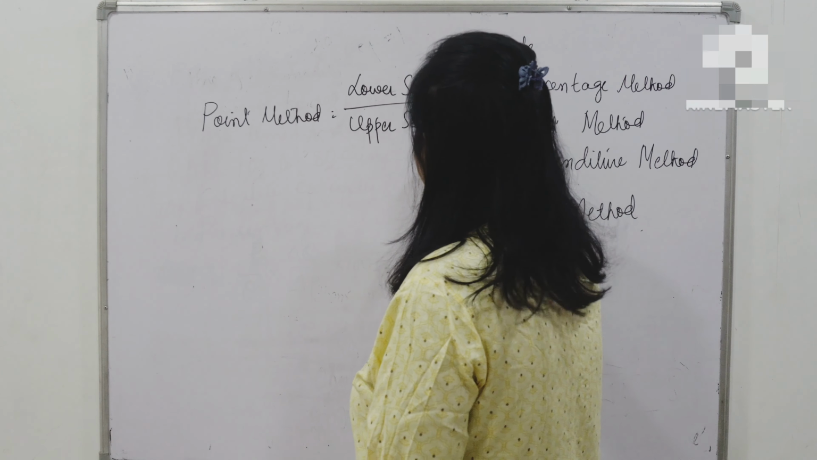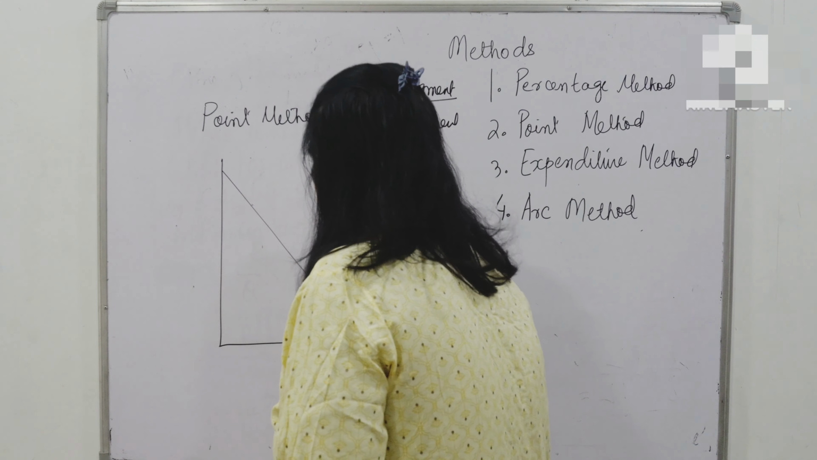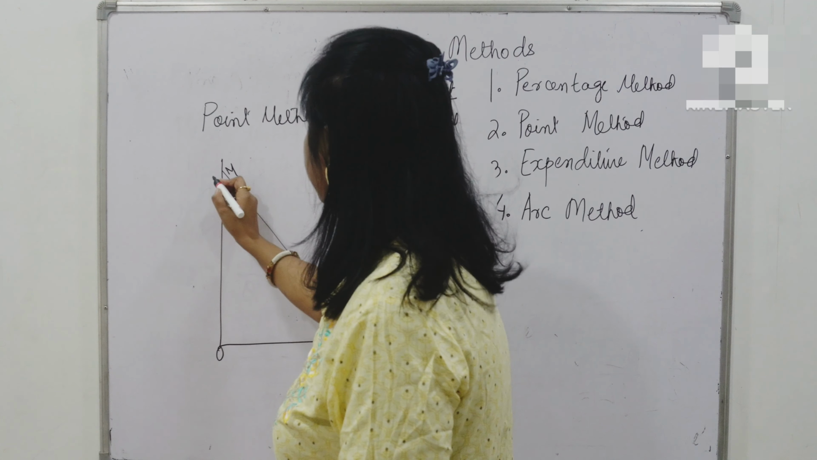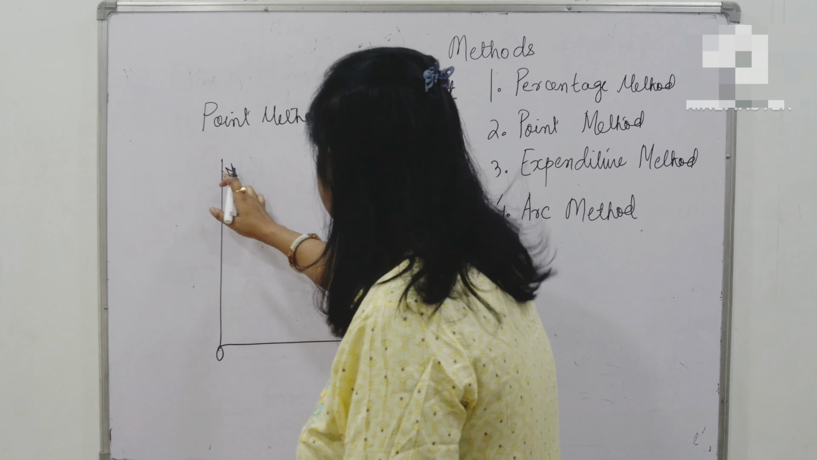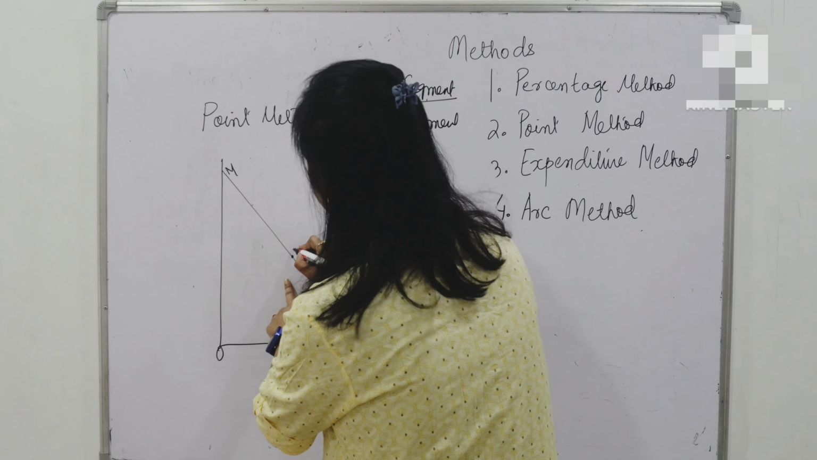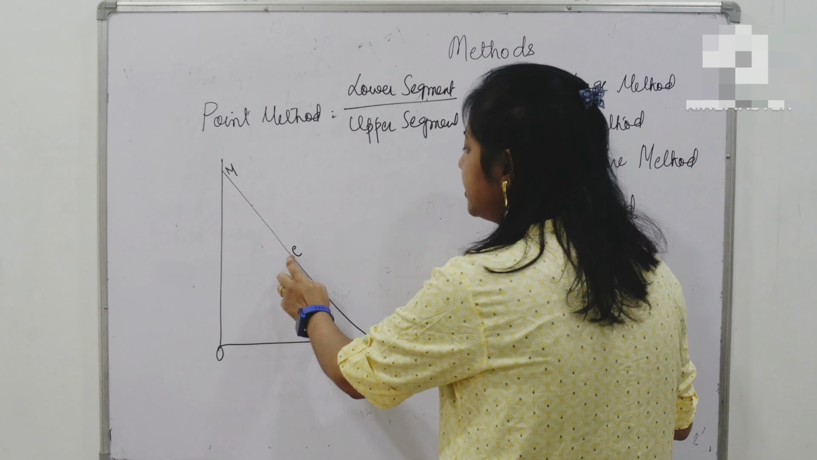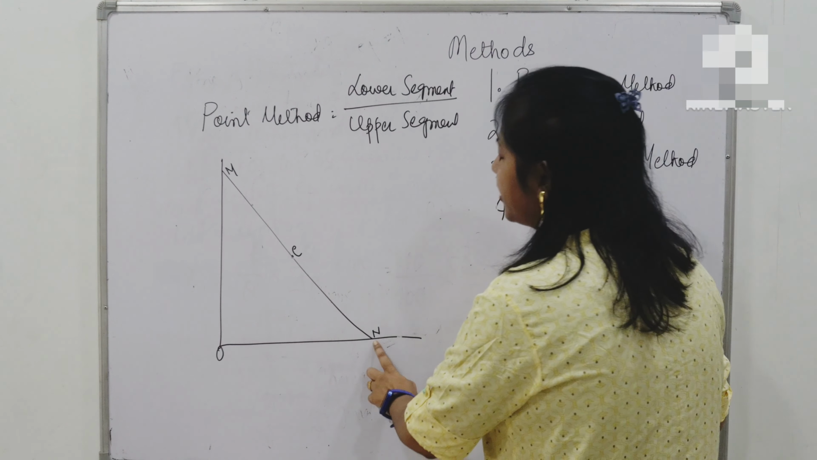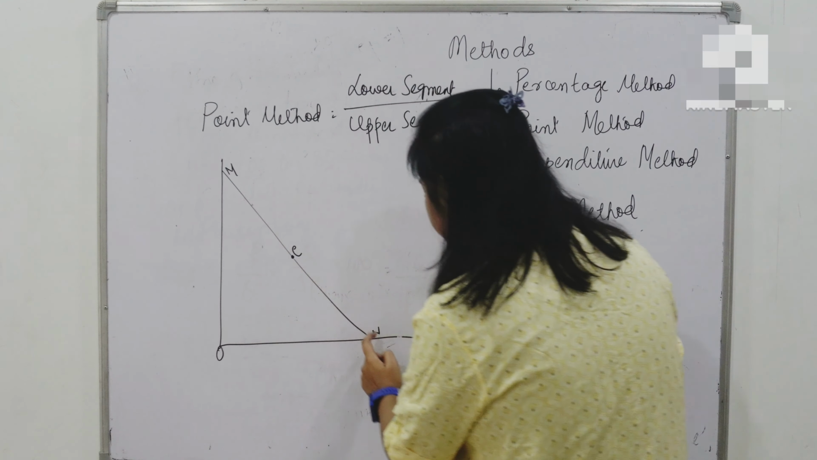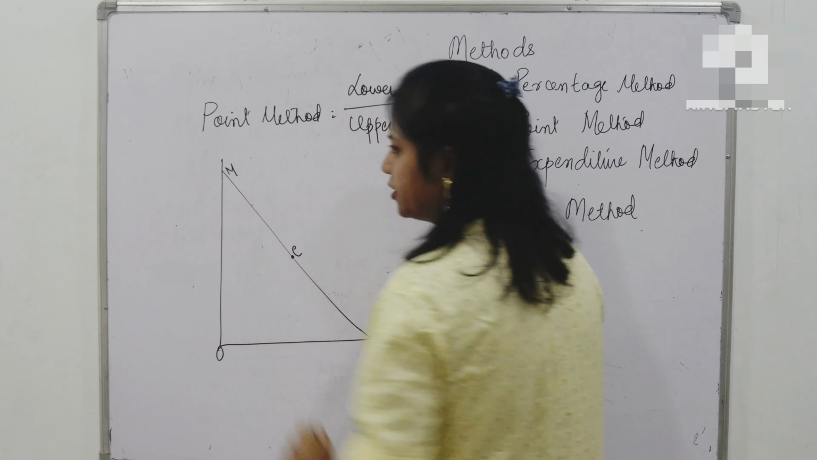This means that if you have a demand curve, let's draw a demand curve. Suppose it is like this. M and N is the demand curve. Okay, then friends, if I have any point on the demand curve, suppose this is my point, say C. So at any point on the demand curve, the elasticity is the lower segment, that is CN, divided by the upper segment, CM. Lower segment means this part here. So CN divided by CM: lower segment of the demand curve divided by upper segment of the demand curve.